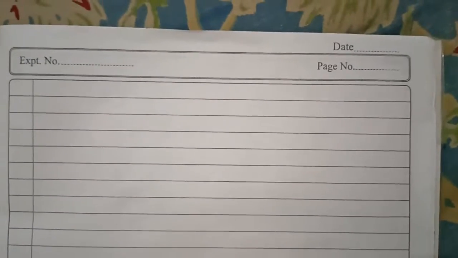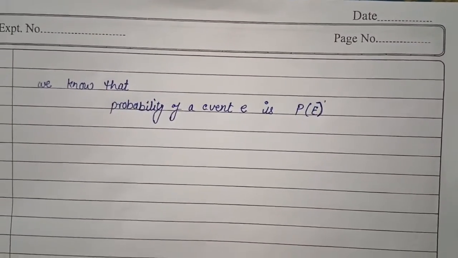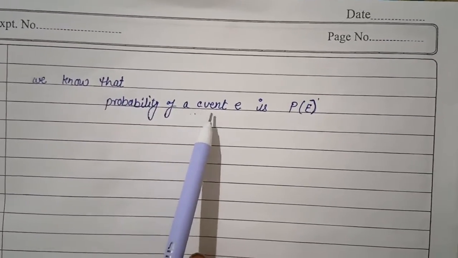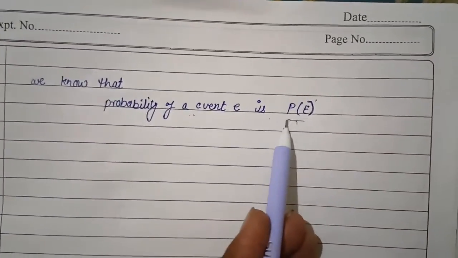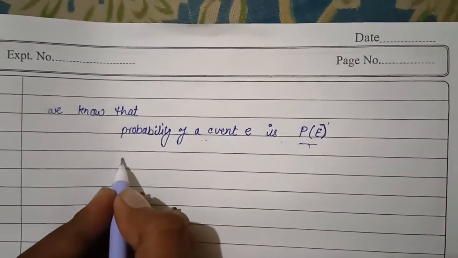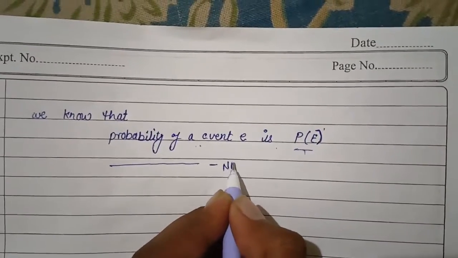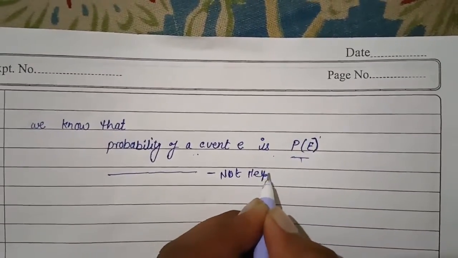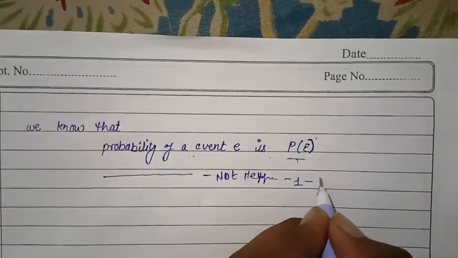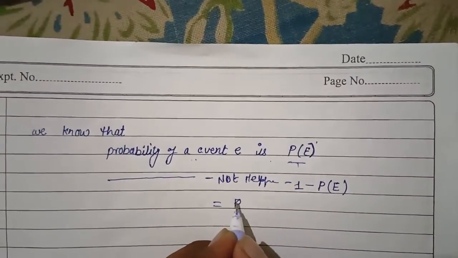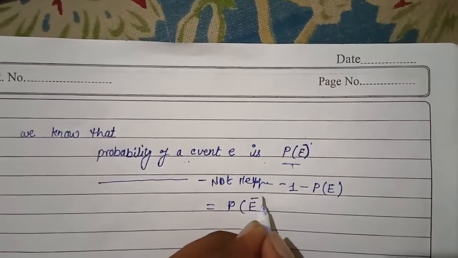Friend, this is the next stage in learning probability. We know that the probability of happening of event A is P of E, and the probability of the event not happening is 1 minus probability of E, which is equal to probability of E naught.